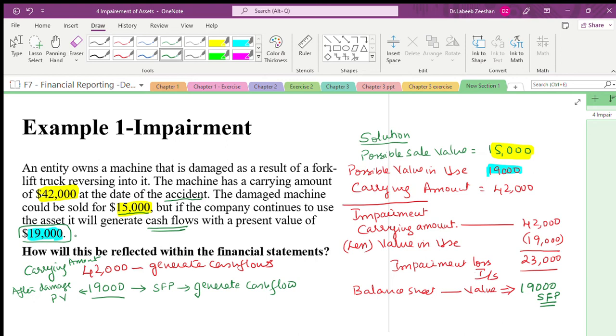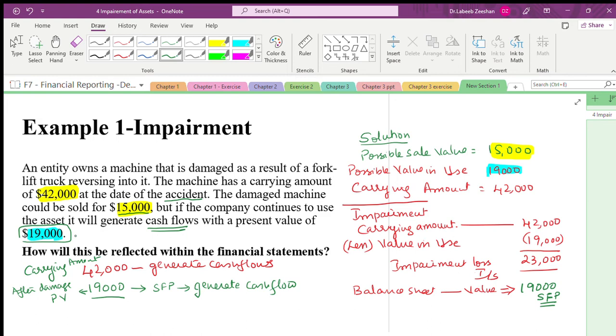Is it clear? Yes, Shifa, is it clear? Fine. Good. Do you understand? Get my point? See, it is very simple.